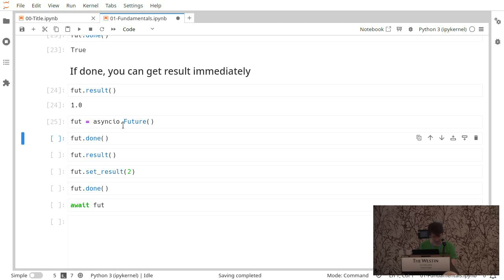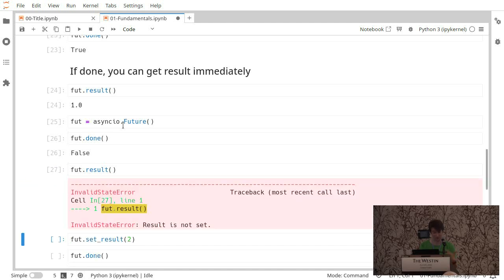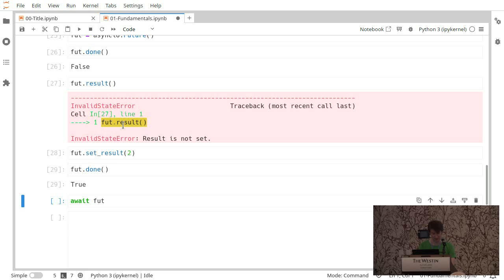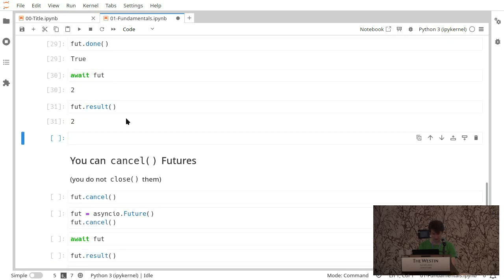Let's just run through some examples. We just created it. It's not ready. It's not done. If we tried to get the result, we get an invalid state, that's an exception. But if we set it later and then call done, it is done, and we can await it, and of course we can call result to get our 2. Yep. So that's the interface of futures, that we get a result out of it. It's storing it for the future.